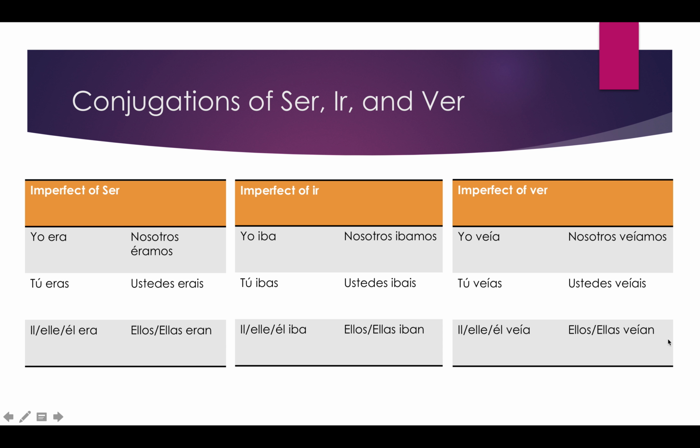So that being said, with going through all the conjugations, let's now do some examples and talk about why they use the imperfect or the preterite tense. So the first one is: De niño me gustar jugar con muñecas. So this is using either gustó, which is the preterite form of gustar, or gustaba.